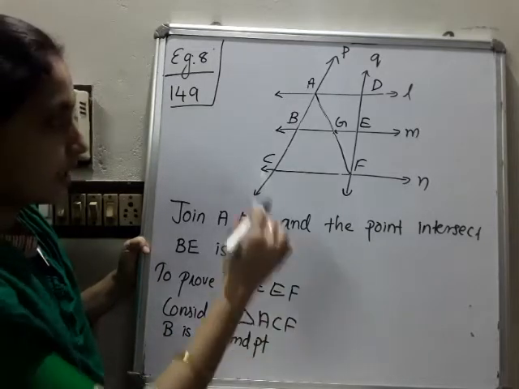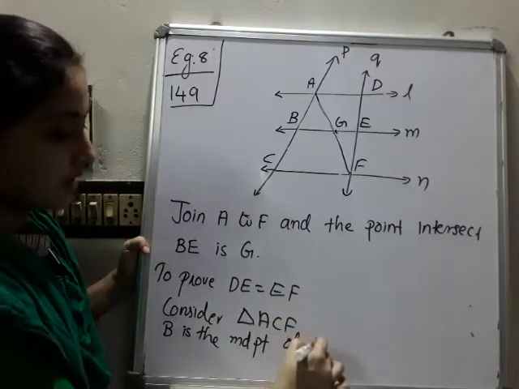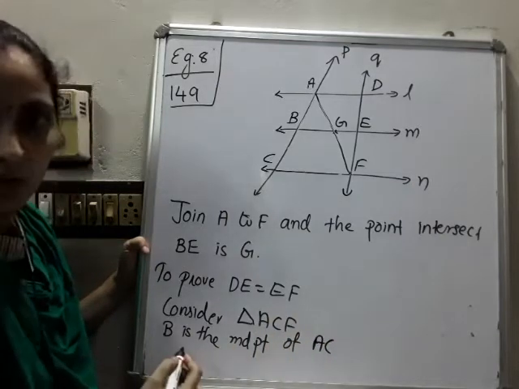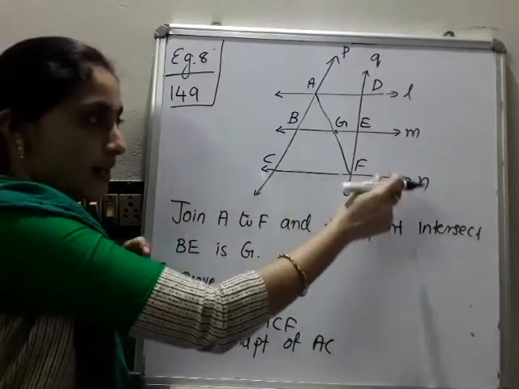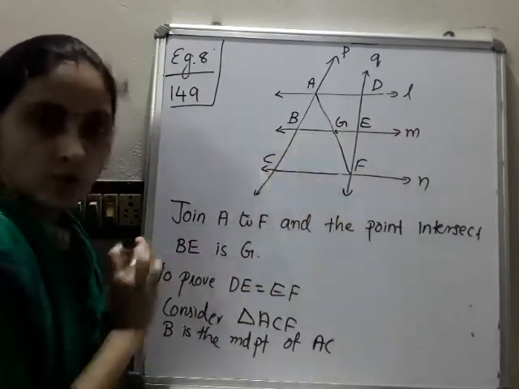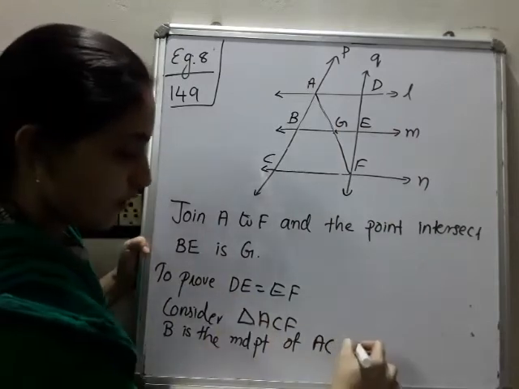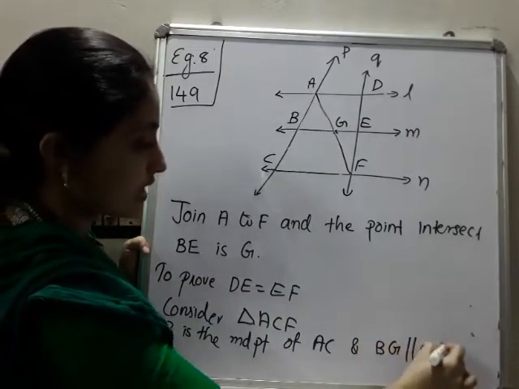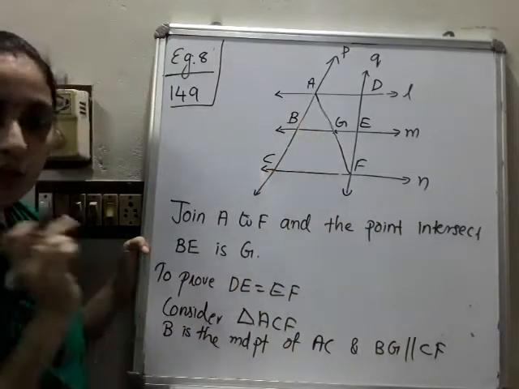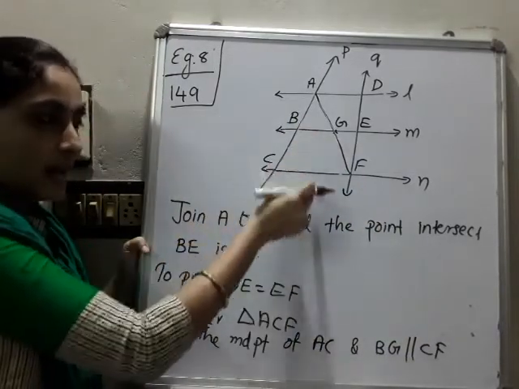MDPT means midpoint. Midpoint of AC, and already we got that M and N are parallel. If M and N are parallel, then this much portion is also parallel. So the midpoint of AC and BG is parallel to CF. These two lines are parallel. So what can we say? One midpoint and parallelism are given.